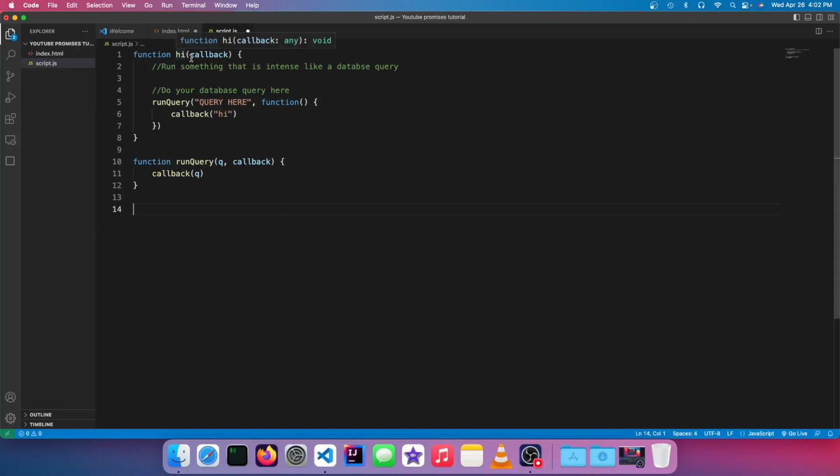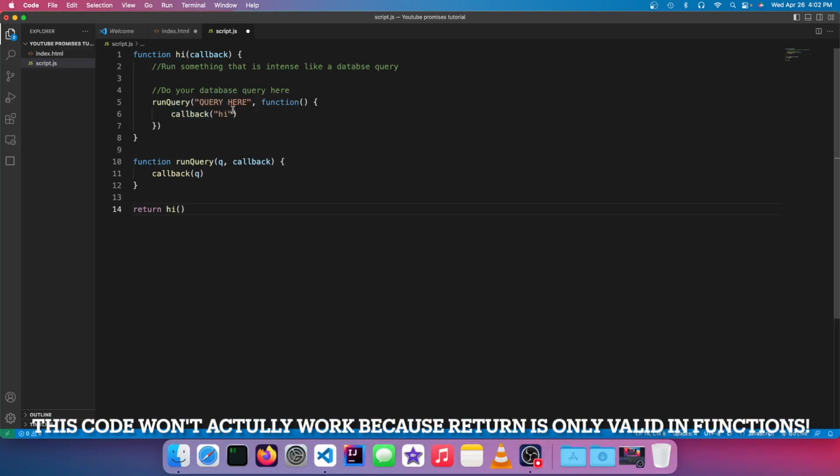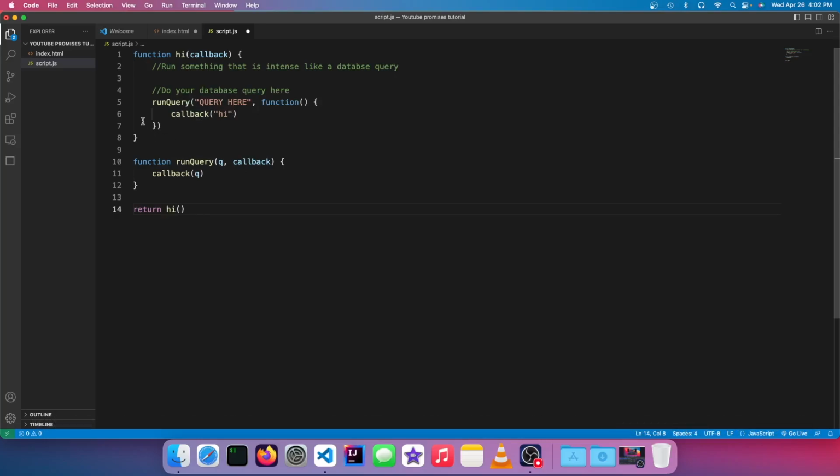Now what I'm going to do is run hi, but because there's no return value on it, if I just go return hi, it's going to return nothing, even though the output is supposed to be hi, because it is asynchronous. So it's detached from the hi process. It's in a new one over here, which means that if I used return instead, it would return to run query instead of hi, because that's the nature of JavaScript. So actually, I'm going to do this right now. I'm going to save. Now I'm going to test it by printing the output here to the console.